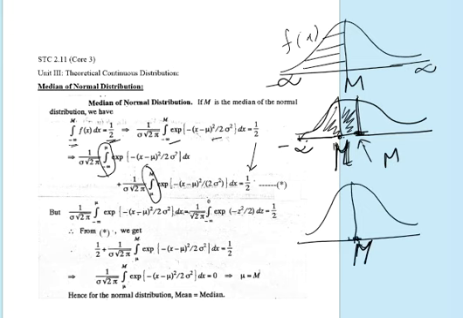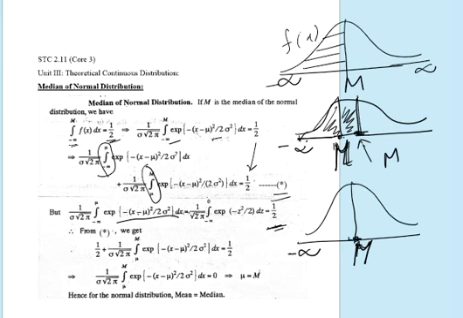So, the function 1 by sigma root over twice pi integrating from minus infinity to mu, this is the function for the normal distribution, is equal to half. That is, integrating from minus infinity to mu should be equal to half, because we know that mu lies at the middle of the distribution for normal distribution.